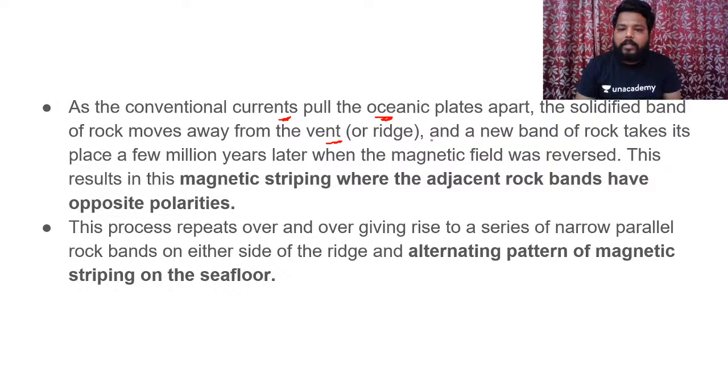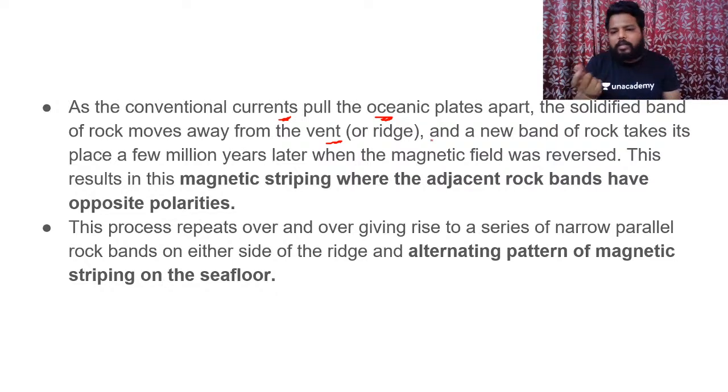So what generally happens is, now the rock which has been formed has moved away, and the volcanic magma which has come out now creates rocks, and this rock will take some other polarity when compared to the rocks formed a few million years ago. So every band of rock doesn't experience the same direction. Every band will change because the Earth's magnetic field would be completely reversed.